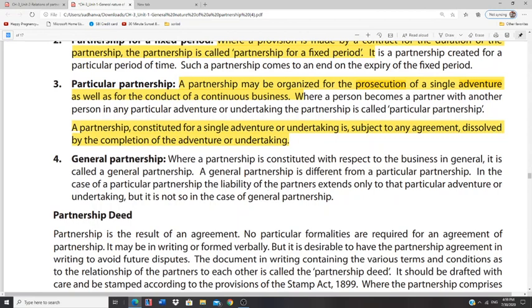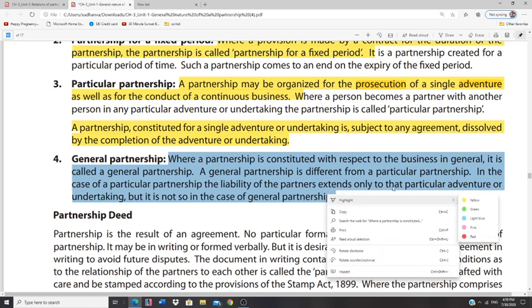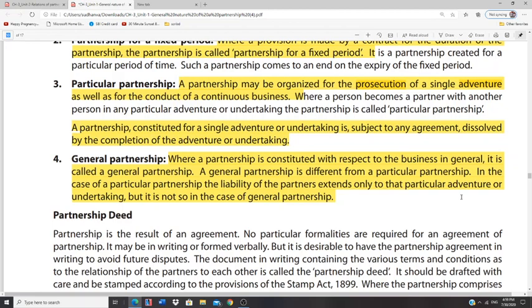But in case of a general partnership firm, the same unlimited liability applies, that is, in case of losses, the partners have to pay from their own personal pockets. That is the major difference between general partnership and particular partnership. In general partnership, it depends upon various kinds of businesses, but in case of particular partnership, it is limited to that particular business aspect.